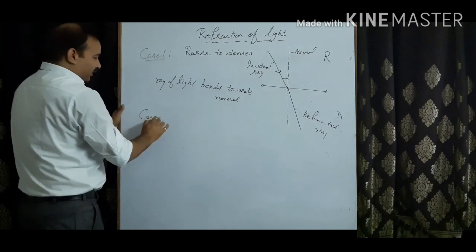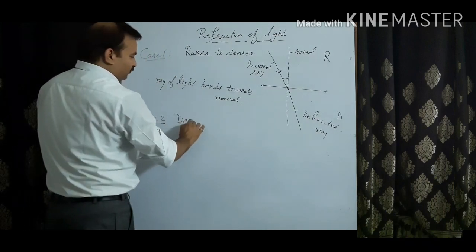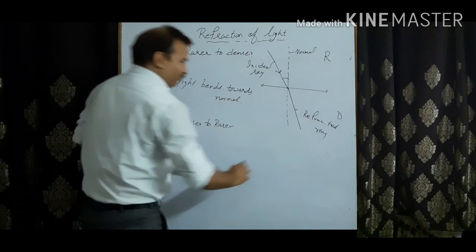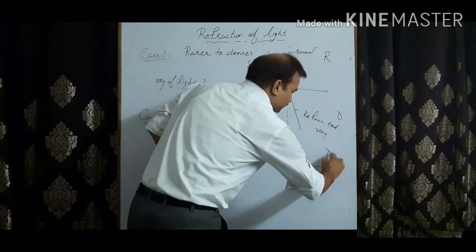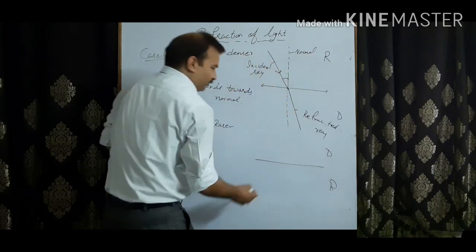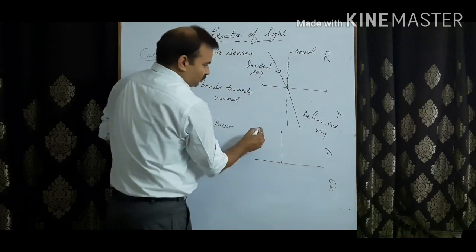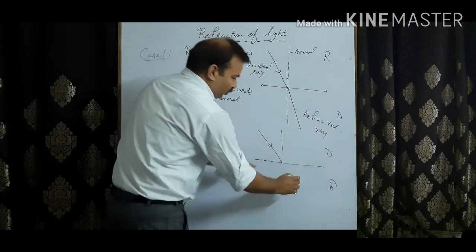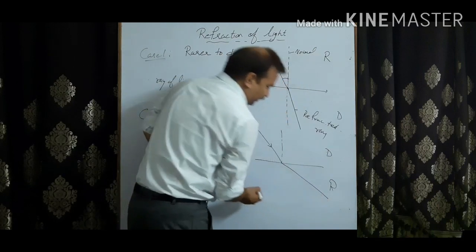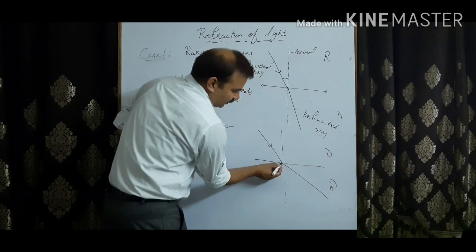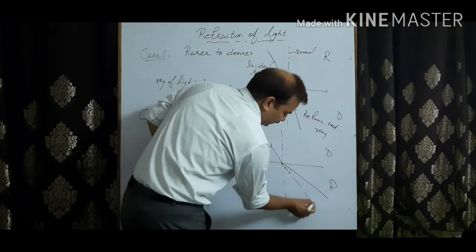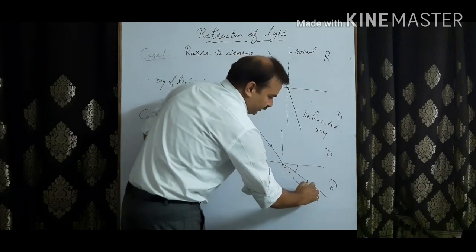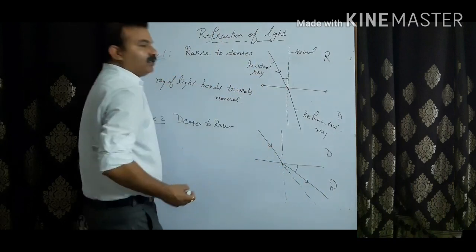Then there is case 2, when it goes from denser to rarer. Now considering this as the denser medium, this as the rarer medium, and this as the normal, a ray of light coming out from the denser medium to the rarer medium bends away from the normal. Otherwise, light moves in a straight line and should go like that. But this way, it bends away from the normal. So this is the refracted ray, this is the incident ray, and that is the normal.